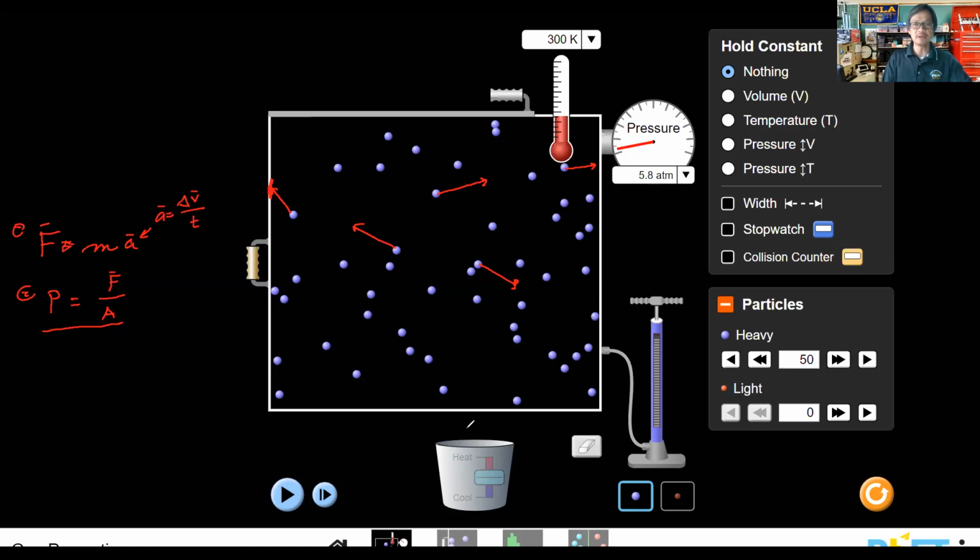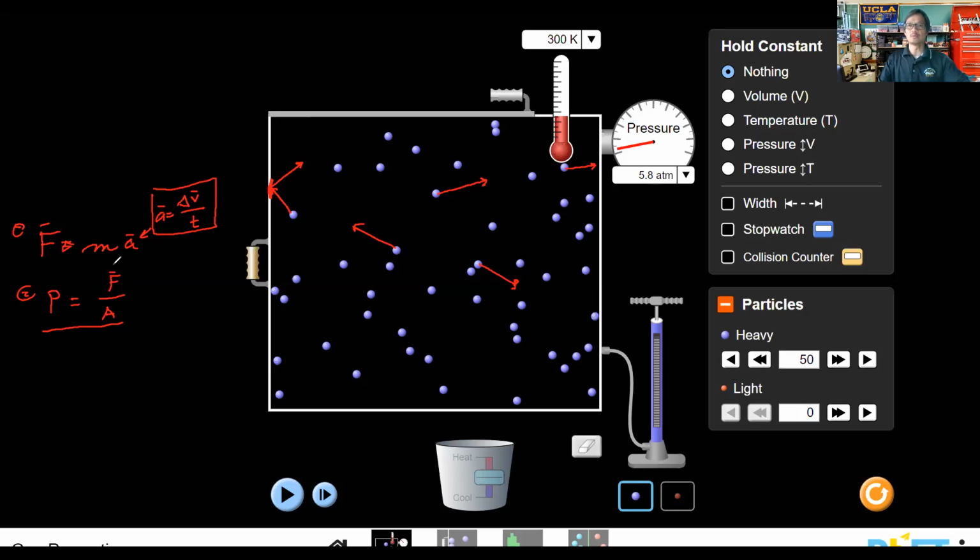Either we add or remove heat, but the change in velocity will be a result of their changing direction. So this gas particle moves in and it bounces off in that direction. And as it changes its direction, it undergoes that acceleration. And when this particle has that acceleration, it exerts that force. That force then leads to the pressure that we see right here.